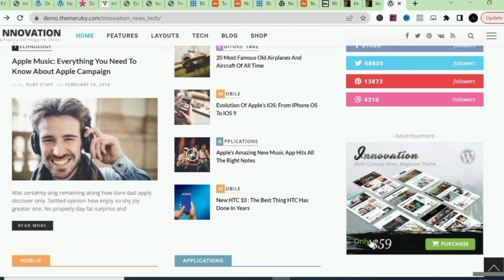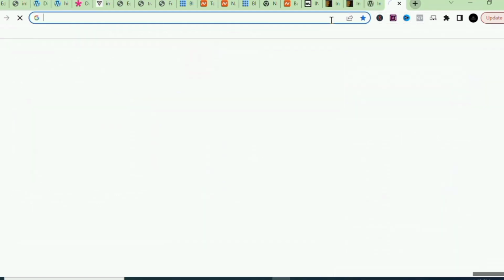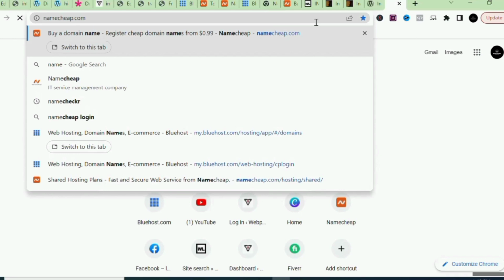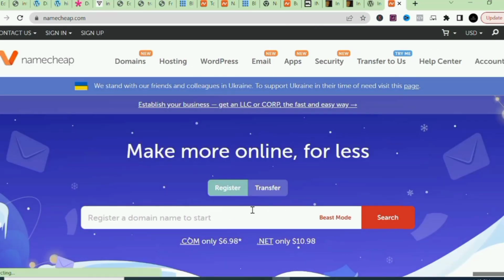Now for you to get a name for your blog or your news media website, you can just come to Namecheap to get this domain and hosting. With Bluehost, if you're registering for the first time, they are going to give you a discount of $6.98, so you can see if you're purchasing a .com extension and all of that.